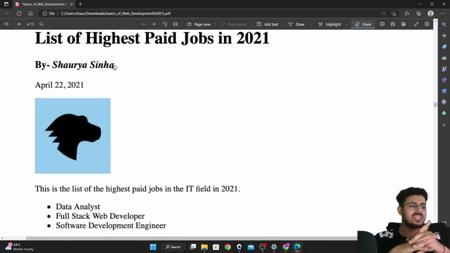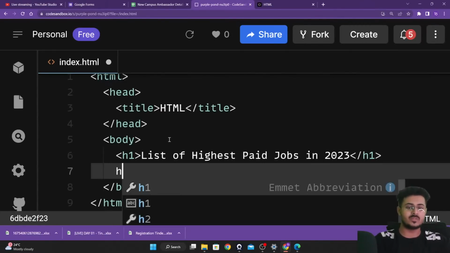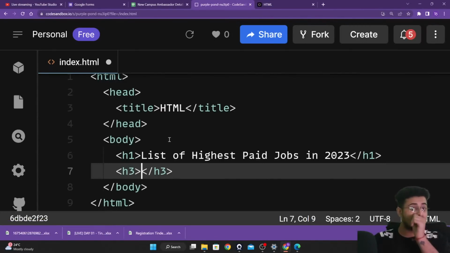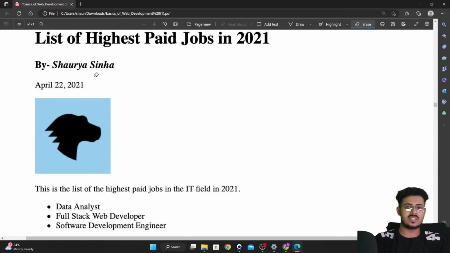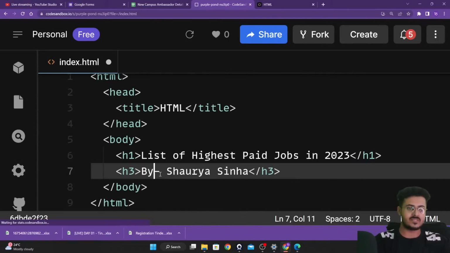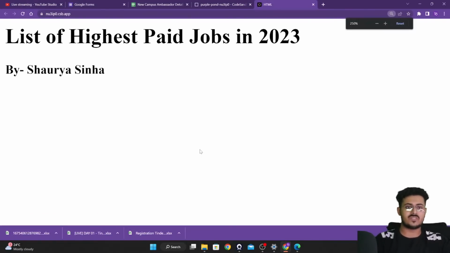So we will be using the h3 element right over here. Again, we'll be going back. Instead of using the h1 element, we'll be using the h3 element. And inside of this h3 element, we'll be writing by Shaurya Sinha and a hyphen in between as well, because it also had a hyphen. Again, we'll save this. The by does not have any space right over here. We will save this, go back to our website and reload it. As you're able to see, we are able to see list of highest paid jobs in 2023 by Shaurasana.